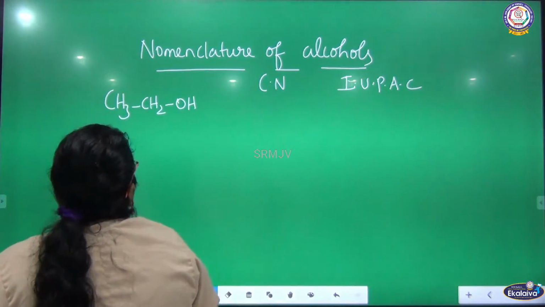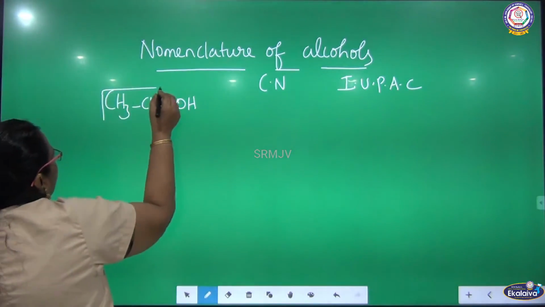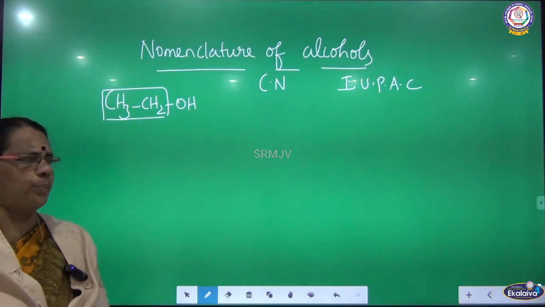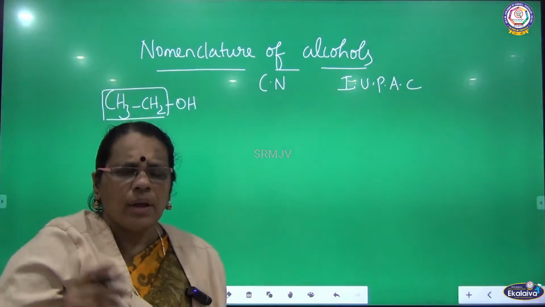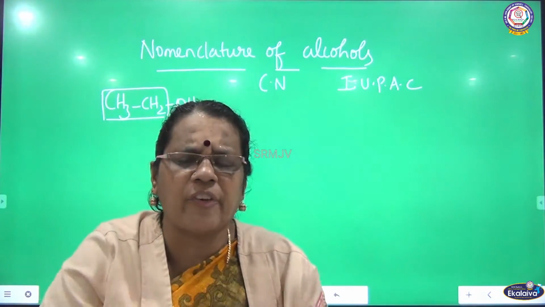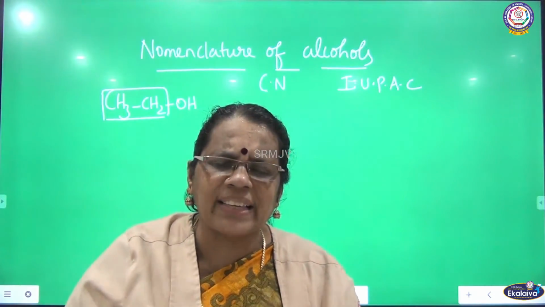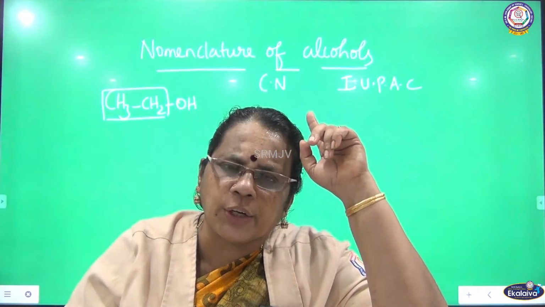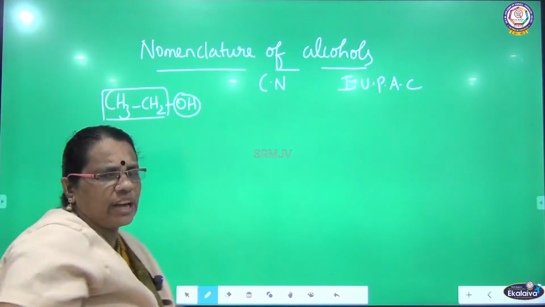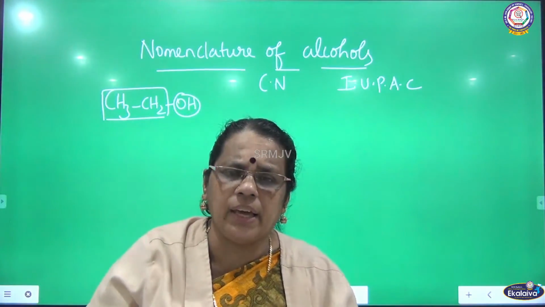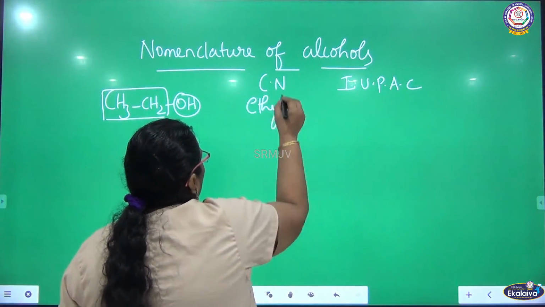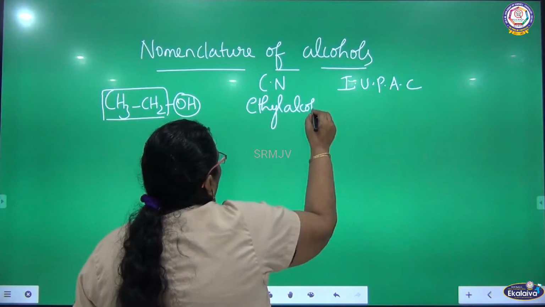What is the group attached here? How do we call this group? Ethyl group. How will you give the common name? See the group attached and add the family. Which family does it belong to? Here, the group attached is ethyl group, and it belongs to the alcohol family because it has got OH. So what is the common name? Ethyl alcohol. What is the IUPAC name?